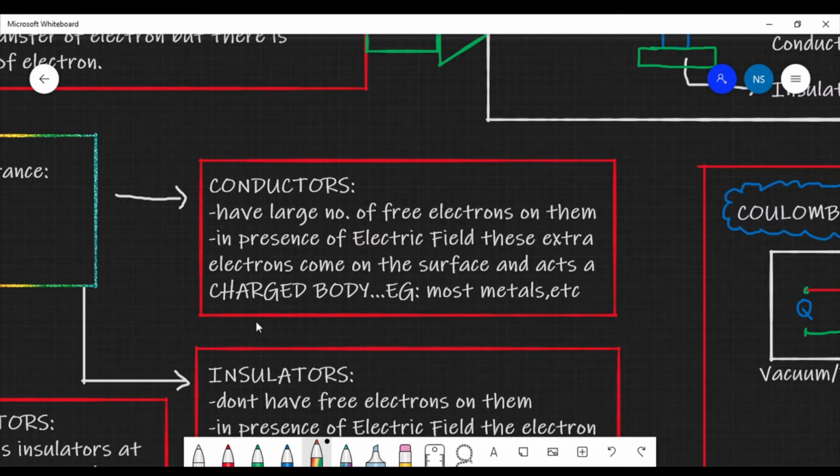When an electric field is passed through these substances, that is through conductors, these free electrons which are present on them, they start coming toward the surface and they form a charged body. Examples of these are most metals. Most of the metals which we see around us are conductors, but there are few exceptions too.